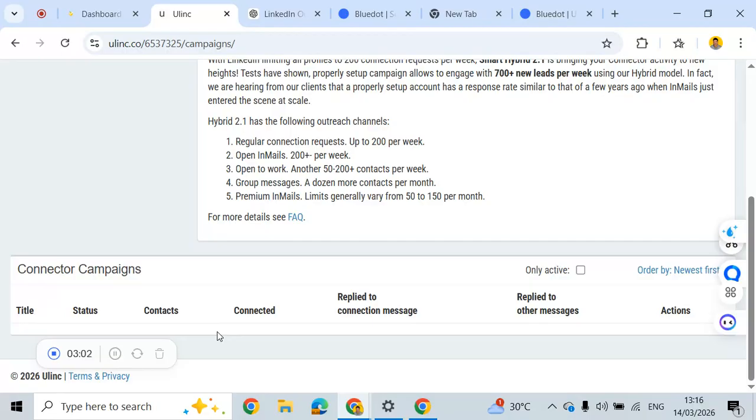So for the follow up section, you might want to make it a 2 or 3 days interval after the connection request, or after you sent the initial connection message. So you might want to make it like a 2 to 3 days interval, or more. But if you make the follow up too frequent, like maybe a day, it's going to appear spammy, and that's why it's important for us to review this to make these kinds of changes.